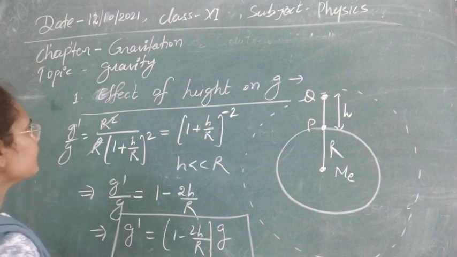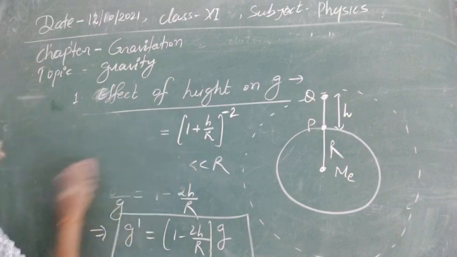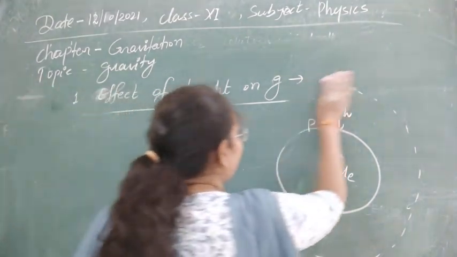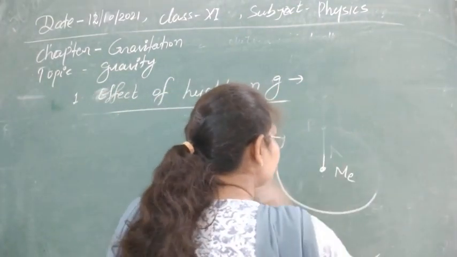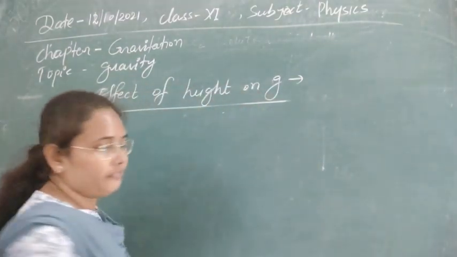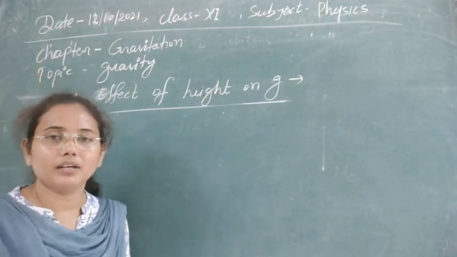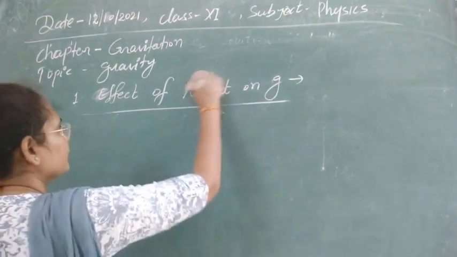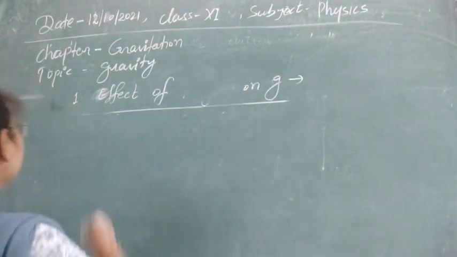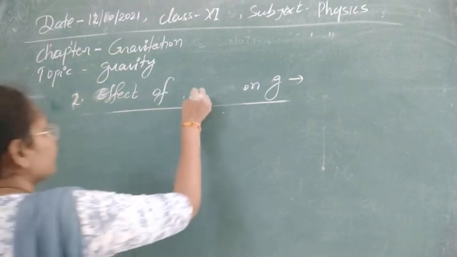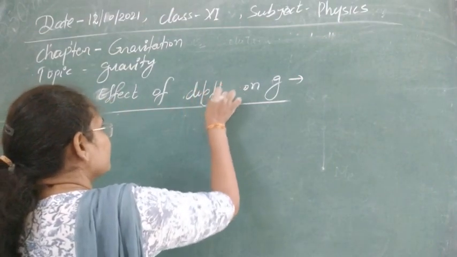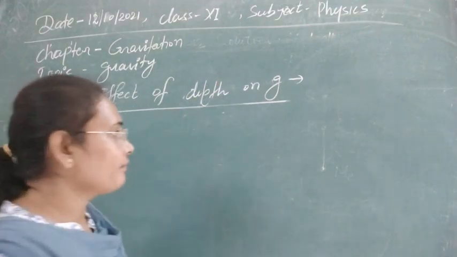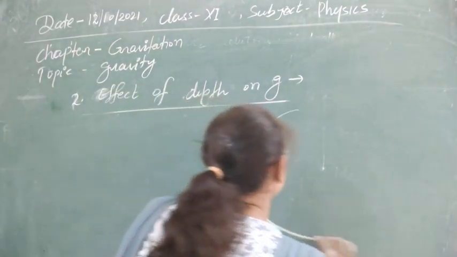Now let's see the second thing that can affect the value of g. That is if we go to the depth of the earth. So our second point is the effect of depth on g.